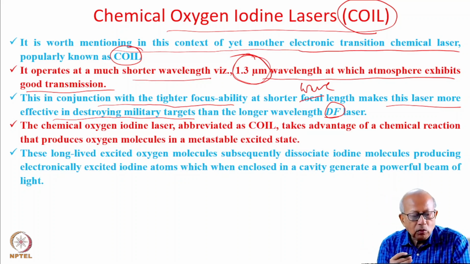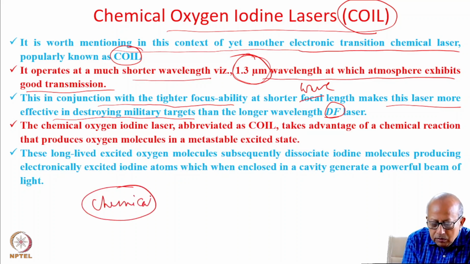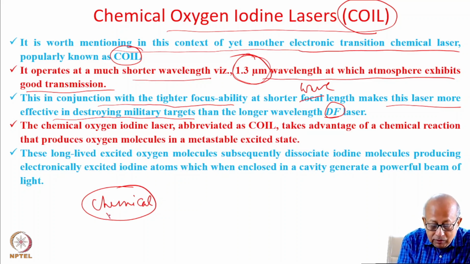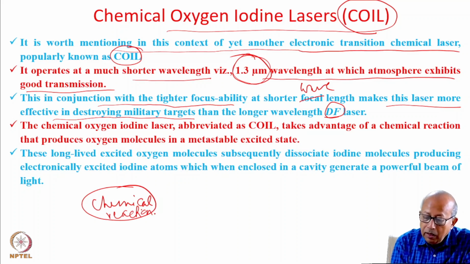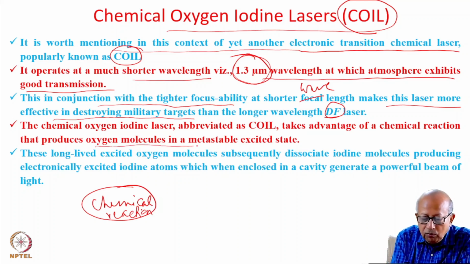So how does it work? A chemical reaction, with an appropriate reactant, actually produces oxygen molecule in a metastable excited state.